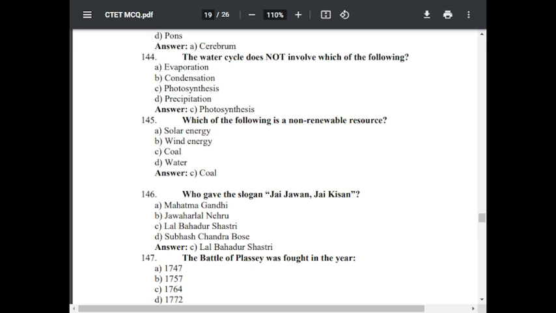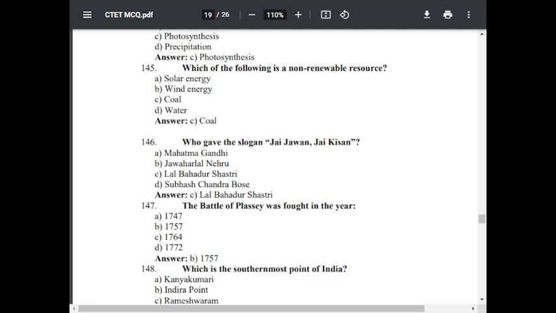Question number 146. Who gave the slogan Jai Jawan Jai Kisan? Option A, Mahatma Gandhi. Option B, Jawaharlal Nehru. Option C, Lal Bahadur Shastri. Option D, Subhash Chandra Bose. The correct answer is C, Lal Bahadur Shastri.